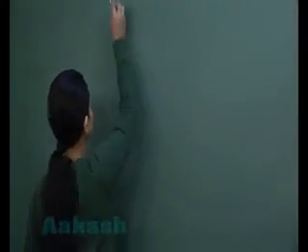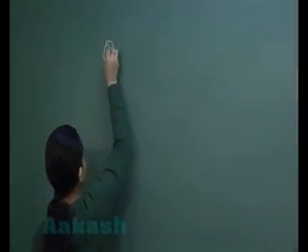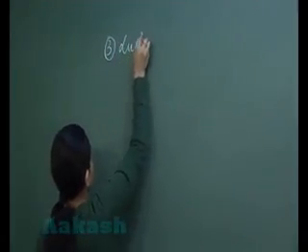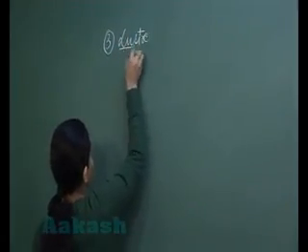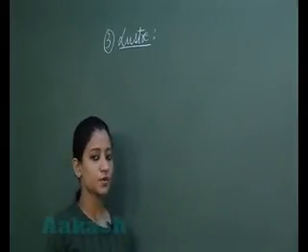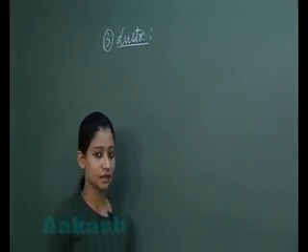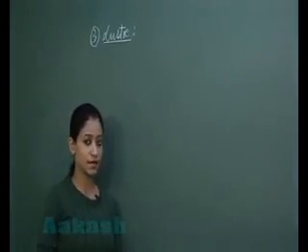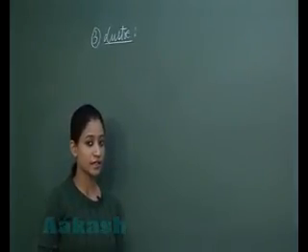The third physical property which we are going to study is luster. Metals possess luster. So let us know what that is. Generally, students, metals possess shiny and reflecting surfaces. So the substances which possess shiny and reflecting surfaces are termed metals.